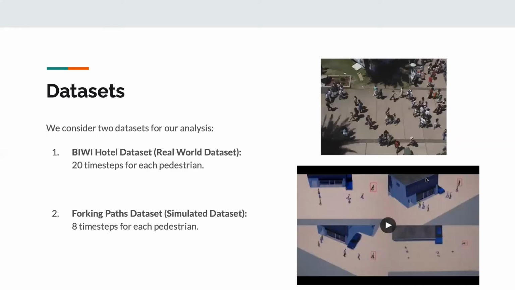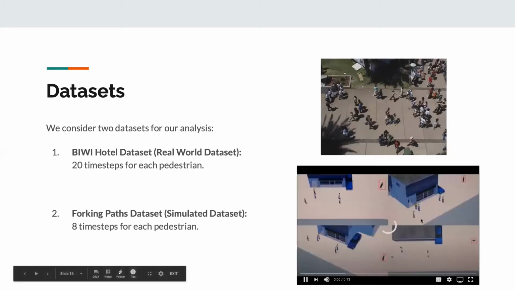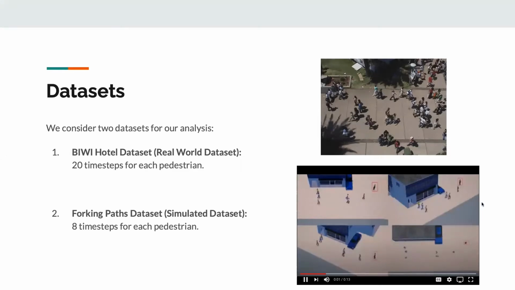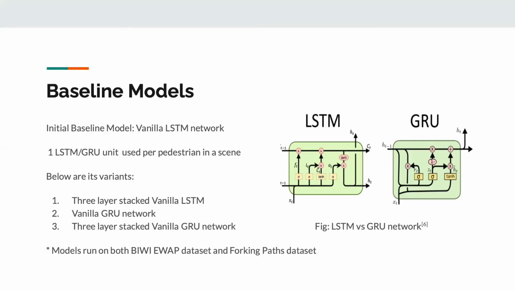We perform our analyses on two datasets. The first is a real-world dataset called the BB Hotel dataset, and the second is the Forking Paths dataset, which is a simulated dataset shown below, and allows us to extract scene features more easily than the BB dataset, thus allowing us to exploit the second modality of vision. We first build a strong baseline model, which is a simple LSTM model that takes in the X and Y coordinates of an agent and predicts the future X and Y coordinates.